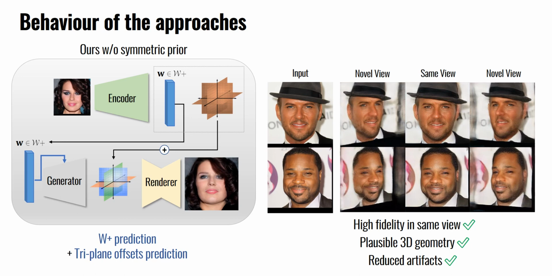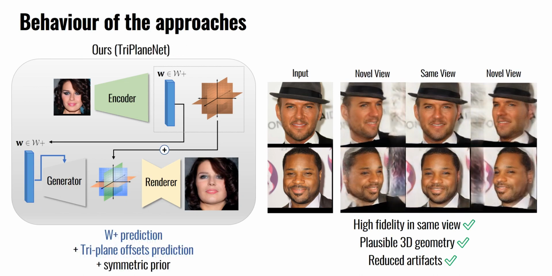Our method reconstructs fine details, preserves 3D geometry and identity when rendered from novel views, and reduces artifacts compared to the optimization-based approach. Adding the symmetric prior allows for a larger region of the head to be reconstructed.